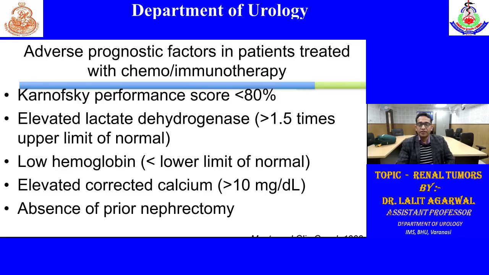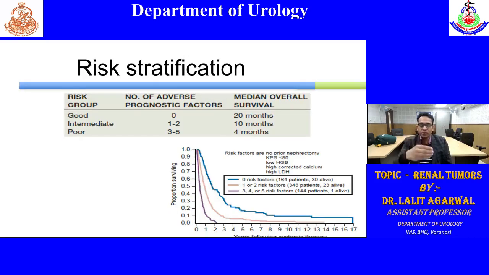Karnofsky performance score less than 80%, elevated LDH more than 1.5 times, low hemoglobin, elevated calcium more than 10, or absence of prior nephrectomy. One score is given for each point. If the score is 0, it is good risk. If 1 to 2, intermediate, and if 3 to 5, poor risk. Accordingly, survival is 20 months in good risk, 10 months in intermediate, and 4 months in poor risk.